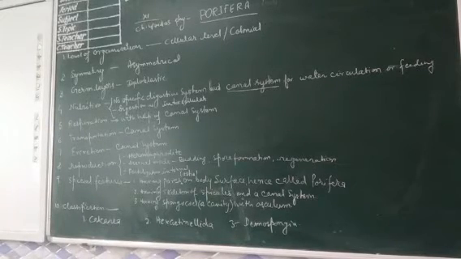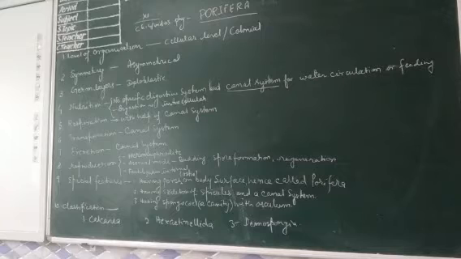Something more: Leucosolenia is known as the simplest sponge of the world. Spongilla is found in freshwater, and Euplectella is also known as Venus flower basket. Euspongia is popularly known as bath sponge.